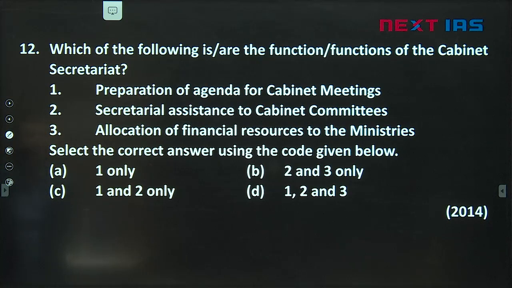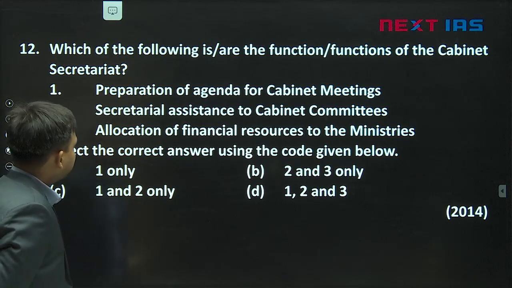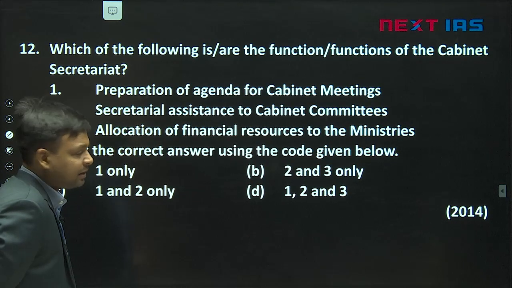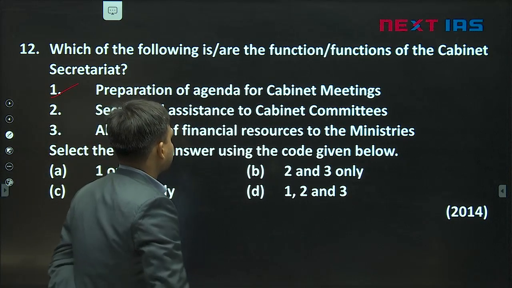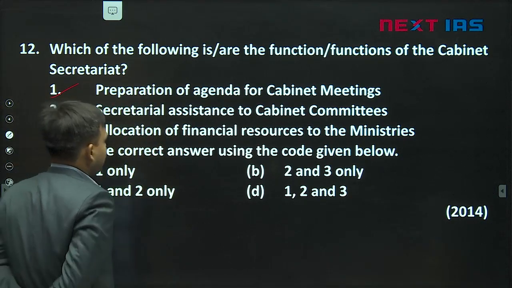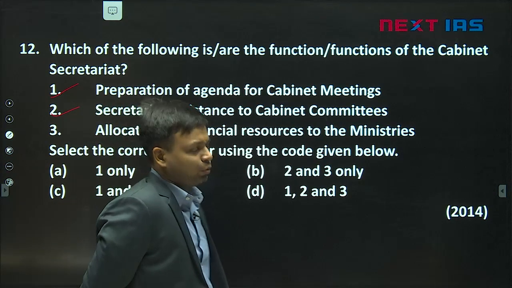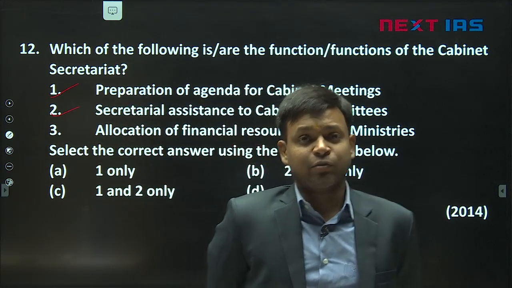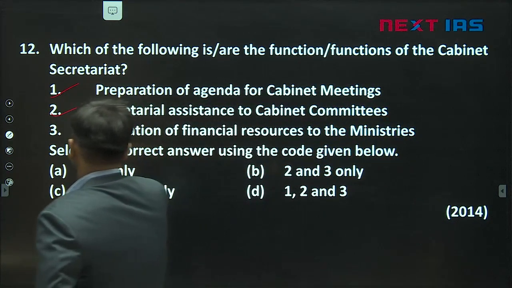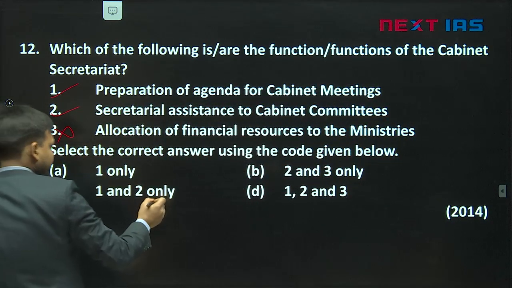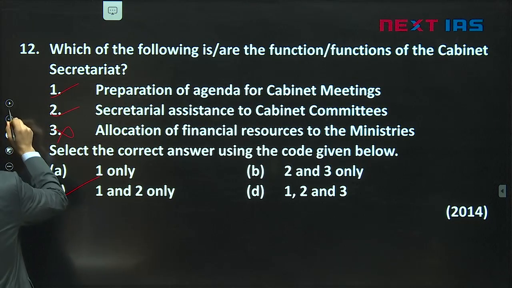Now, which of the following is the function of the Cabinet Secretariat? So if you look at the Cabinet Secretariat, preparation of agenda for Cabinet meetings. This is correct. Secretarial assistance to the Cabinet committees. This is also correct. Allocation of financial resources to the ministries. No. Financial resources are not allocated to the ministries by the Cabinet Secretariat. It is allocated through the Finance Ministry. So this is not correct. So 1 and 2 are correct. C.